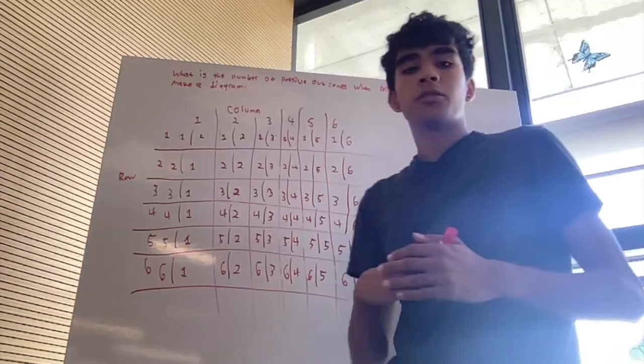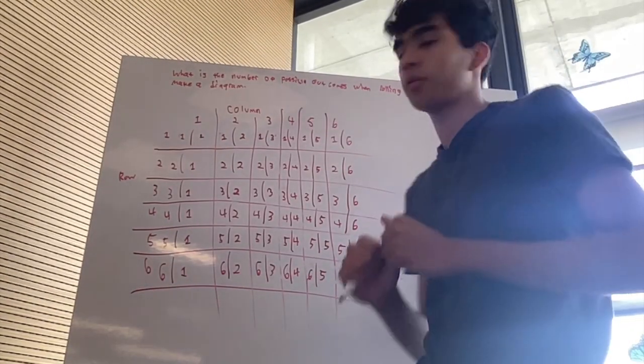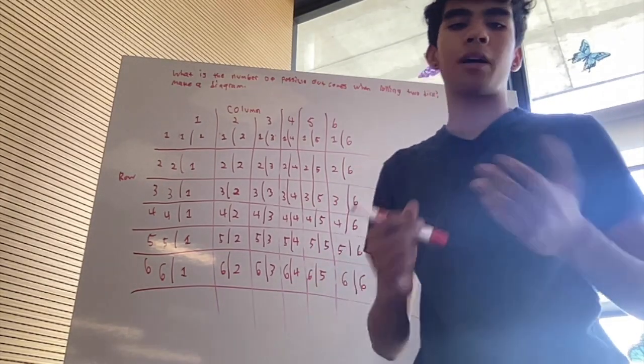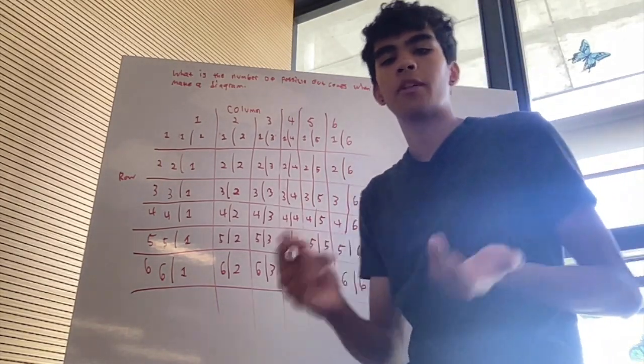So our third problem is: what is the number of possible outcomes when rolling 2 dice? And make a diagram. So to find the number of possible outcomes when rolling 2 dice, we need to consider all the possible combinations of outcomes for each die. When rolling a single die, there are 6 possible outcomes, right?